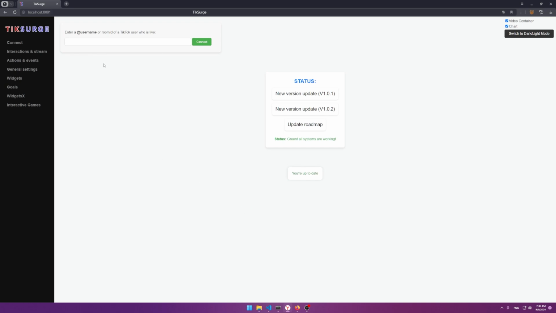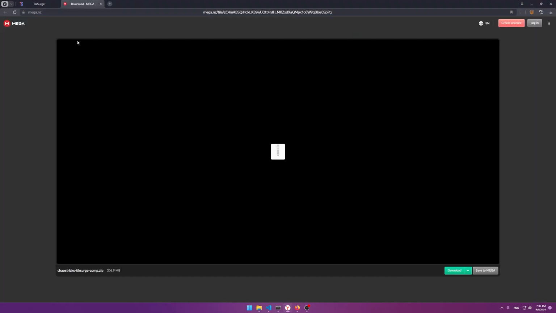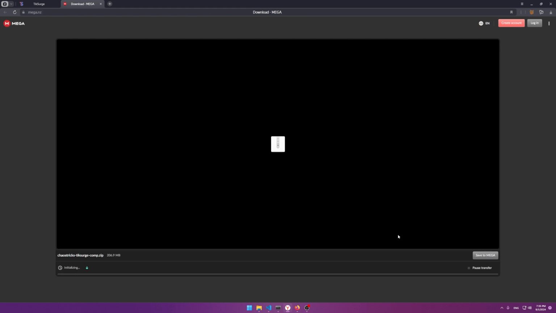A very special integration with Tiksurge. You might be familiar with it, you might not be familiar with it. I'll leave all the links in the description to download this. This is an integration that is compatible with Tiksurge. It was not published or developed by us. It's just an integration that works with Tiksurge.